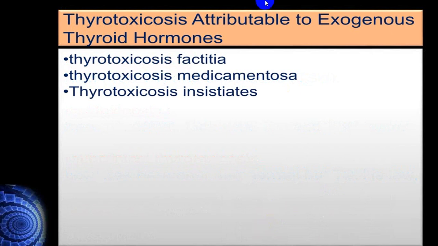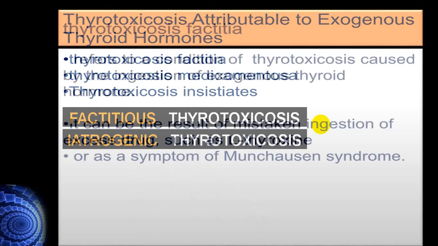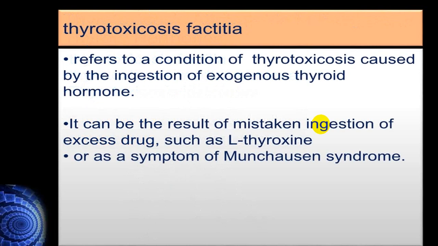You can call that thyrotoxicosis factitia or thyrotoxicosis medicamentosa, or also factitious thyrotoxicosis, iatrogenic thyrotoxicosis. Factitia is because of external thyroid hormone like levothyroxine, and these are described as Munchausen syndrome.